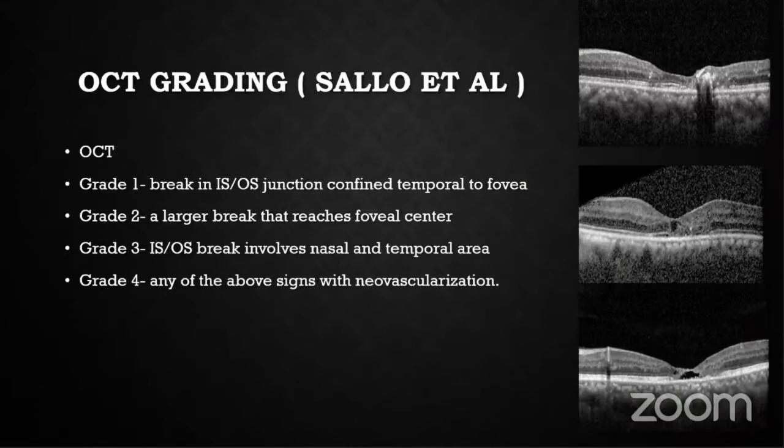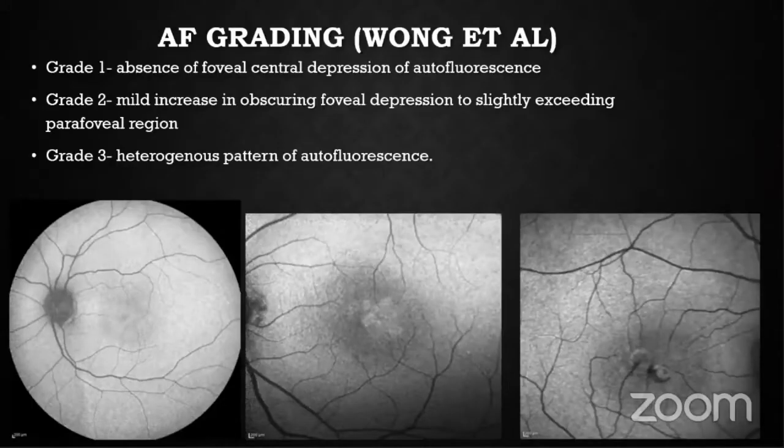OCT grading was done on the basis of Sallo et al. literature. Grade 1 was a break in the ISOS junction confined temporal to the fovea. Grade 2 has involved the foveal center. Grade 3, the break has involved the nasal part also, and grade 4, any neovascularization along with the above mentioned features.